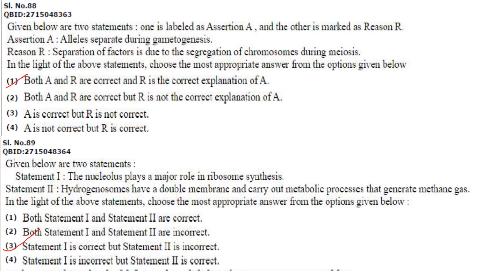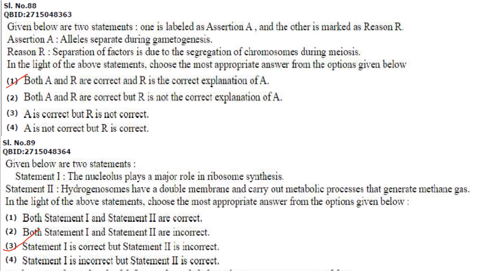The next assertion: alleles separate during gametogenesis. Correct. Separation of factors is due to segregation of chromosomes during meiosis. That is all the reason for why alleles separate during gametogenesis. So both A and R are correct and R is the correct explanation of A.